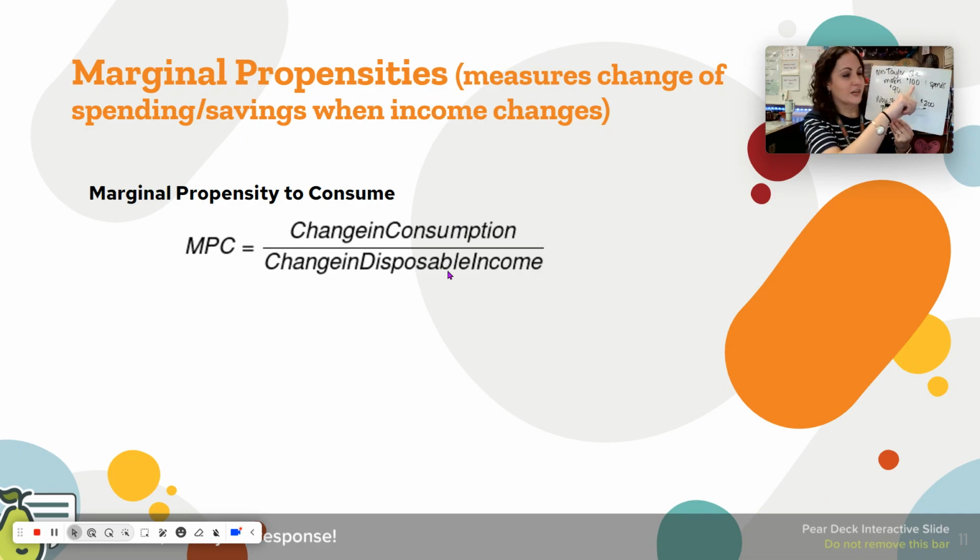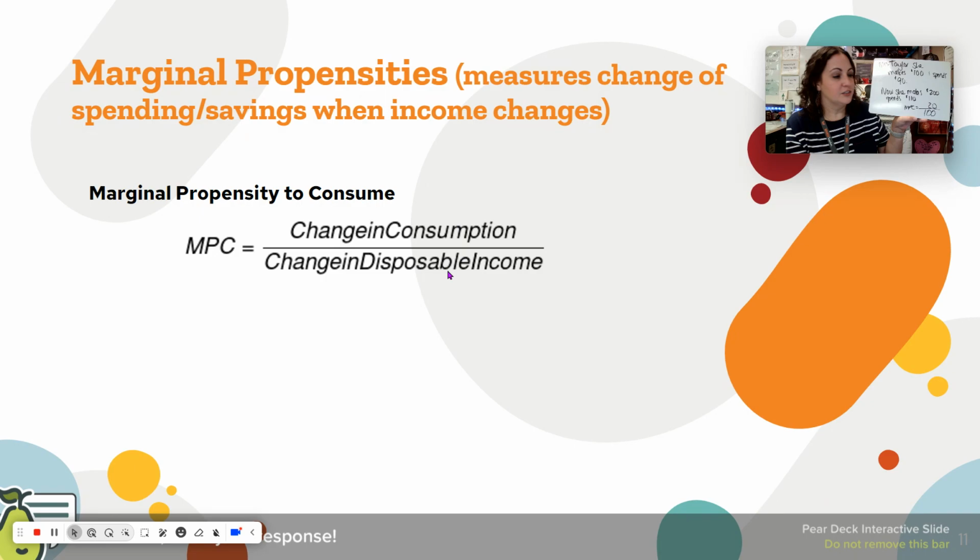My original income was $100. My new income is $200. And so that would be my change of disposable income. That's what would go in the denominator. When calculating MPC, change of income goes in the denominator. I was making 100, now I'm making 200. That's a difference of 100. That's my change of income, $100. My change of consumption goes in the numerator, which would be: I originally was spending $90. Now I'm spending $110. That's a difference of $20.